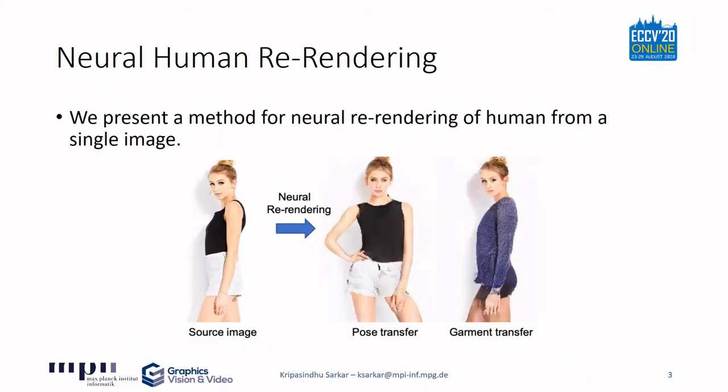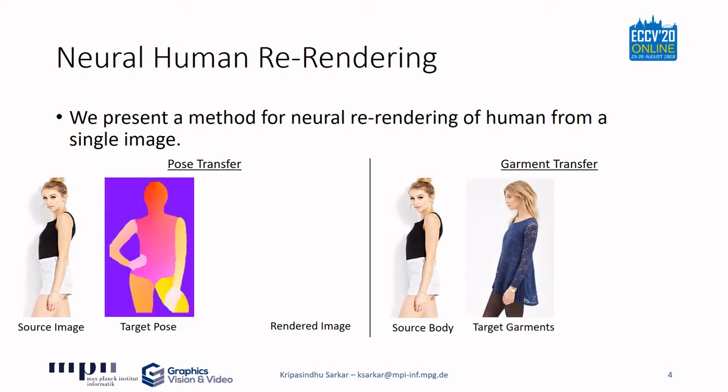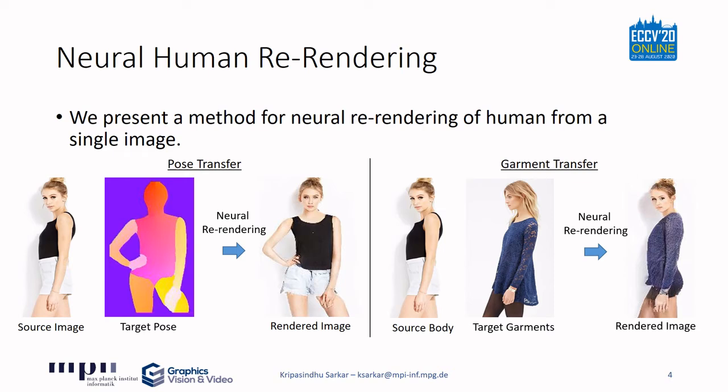We present a method for neural rendering of humans from a single image. Given a source image of a person and a target pose or target garments, our method renders a high-quality image of the source person in the target settings.